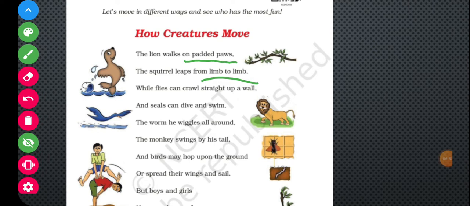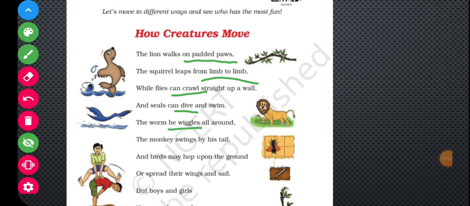Then, children, crawl means to walk slowly using hands and knees. Sometimes we crawl also, children, like snakes or lizards and some other creatures. And children, diving means to jump into the water.